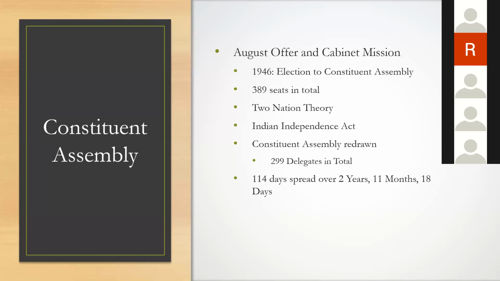Now remember, in 1947, when Indian independence was granted, there were three categories of territories. One was the territories under British rule in India, which was given to India. Second was the British territories in the territory of Pakistan, which was given to Pakistan.